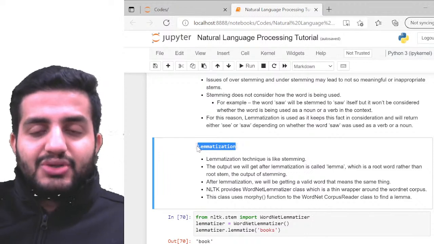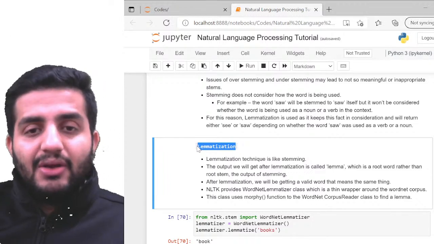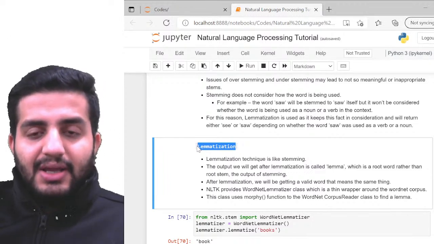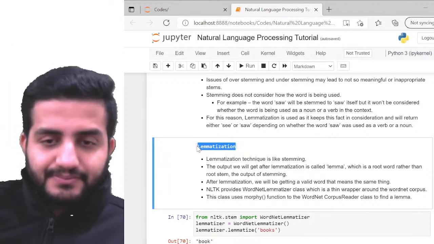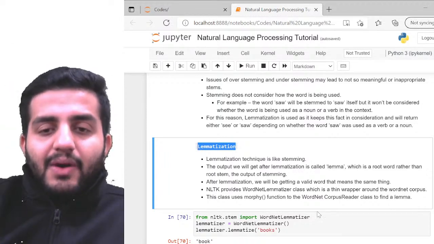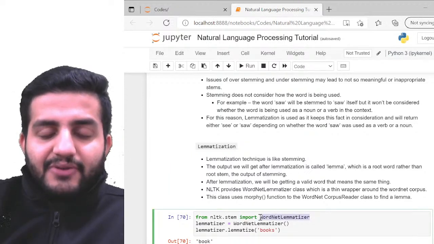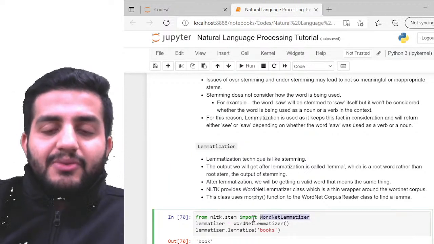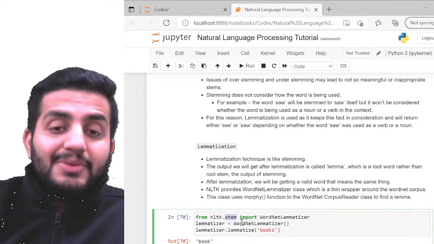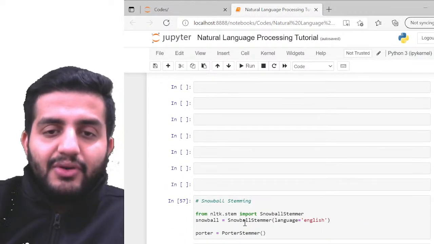So you're actually making the dictionary meaning of your root words, right? So this is why it is important. Again, the WordNet lemmatizer is the function available. We're going to import this from the stem submodule, right? I forgot to show you this.